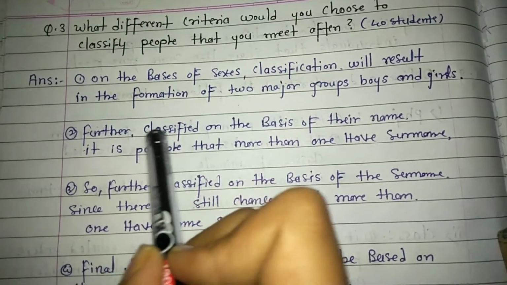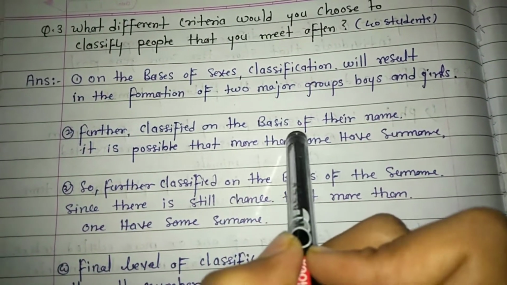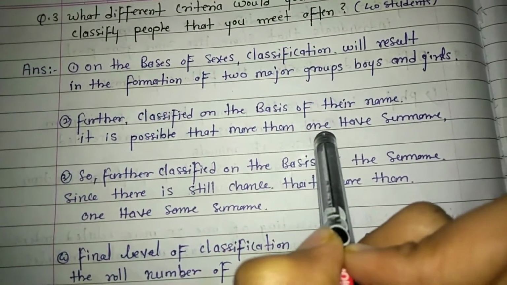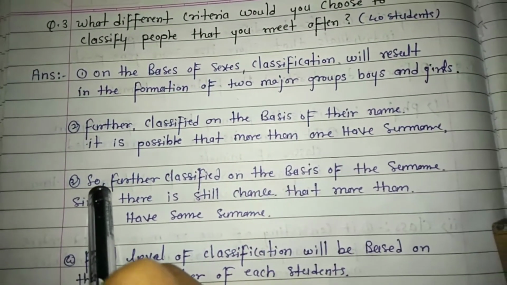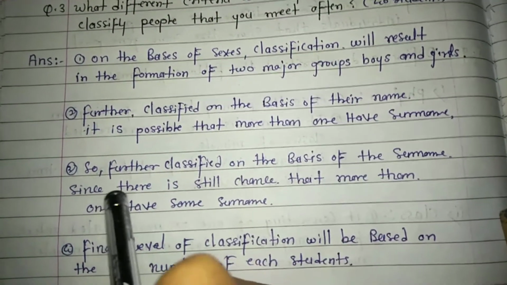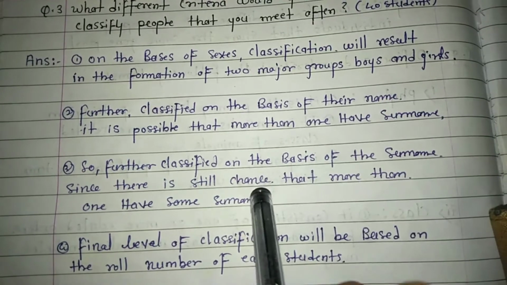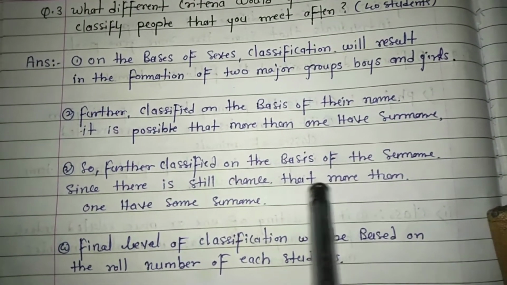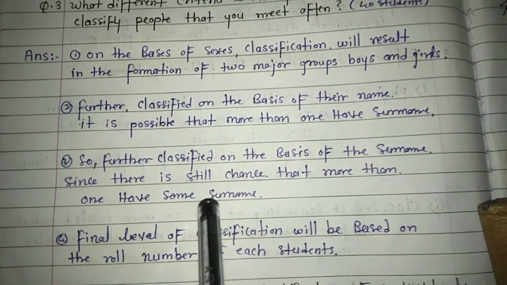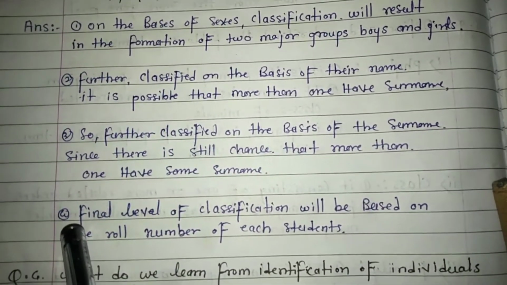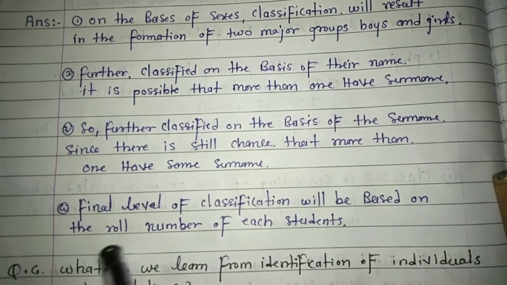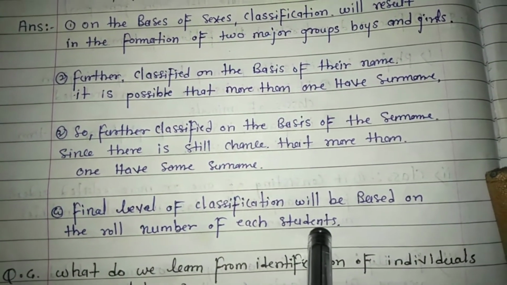Number 2. Further classified on the basis of their names. It is possible that more than one have the same name. Number 3. So further classified on the basis of surname, since there is still a chance that more than one have the same surname. Number 4. The final level of classification will be based on the roll number of each student.